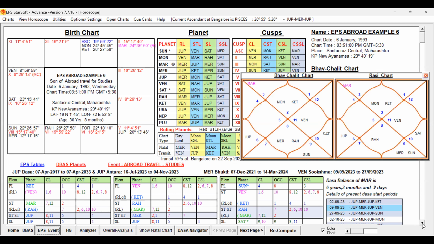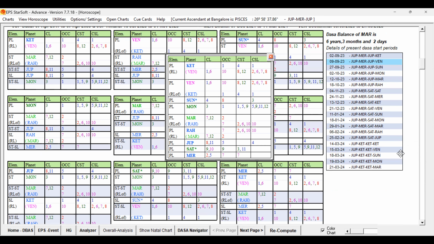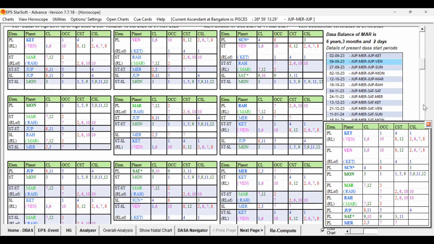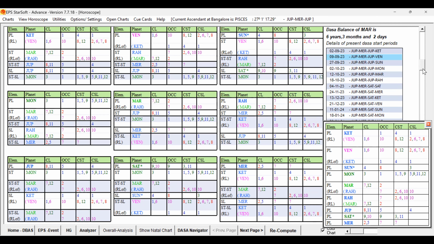We are on the home page now. So we have to keep the significators ready. I think I can go a little bit down. Yes. So we have to check that.